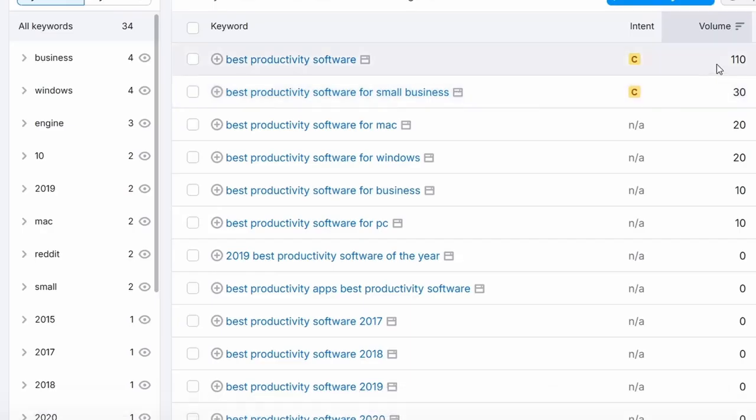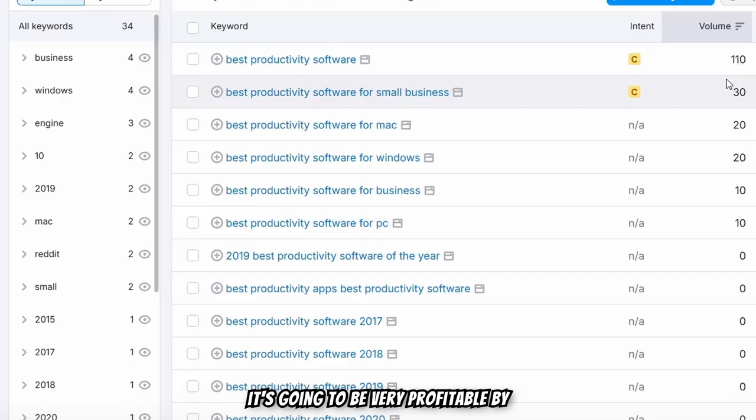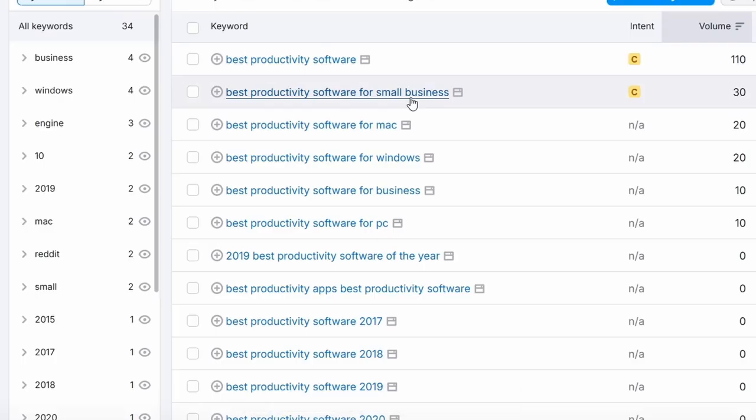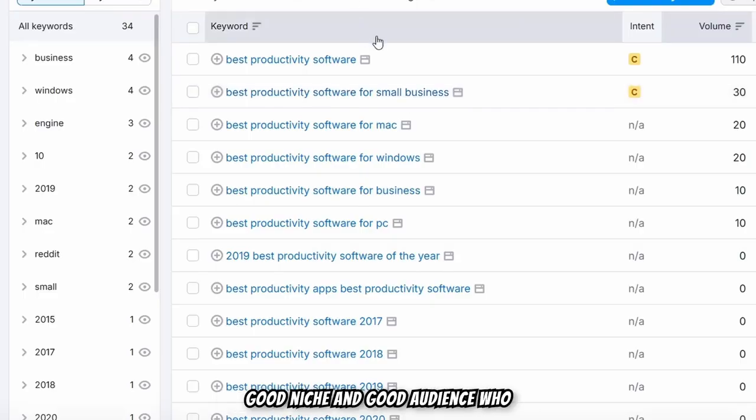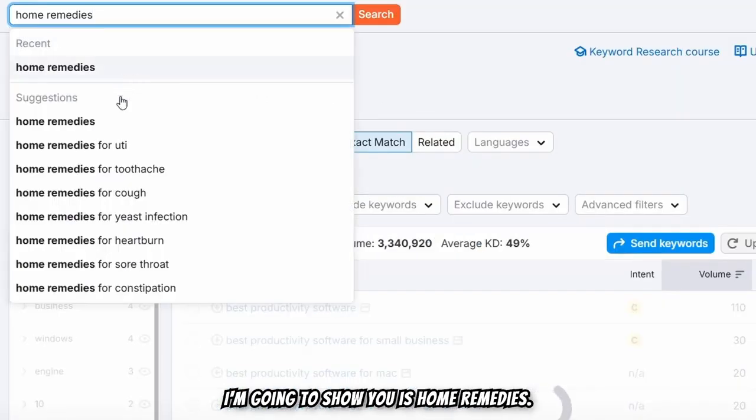With micro blog niches, the volume is going to be very low, but it's going to be very profitable by giving you multiple income sources. Sometimes if you niche down and are always writing on best productivity software for small businesses, people will buy your domain if you have a good niche-based segment audience. They're going to acquire your domain if you have a good niche and a good, engaging audience. So the next niche which I'm going to show you is home remedies.